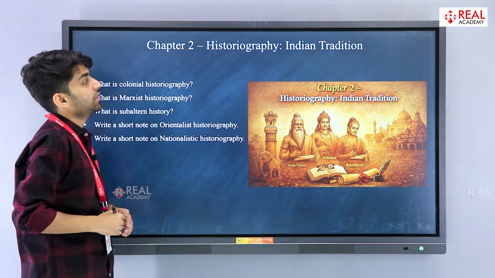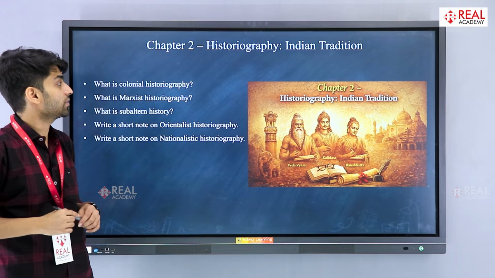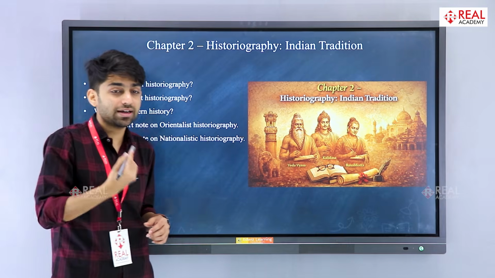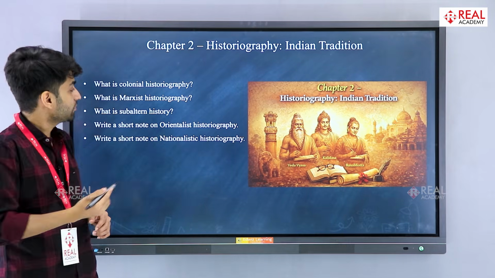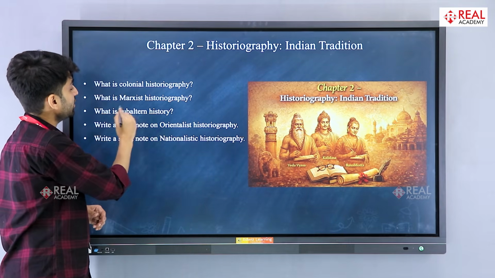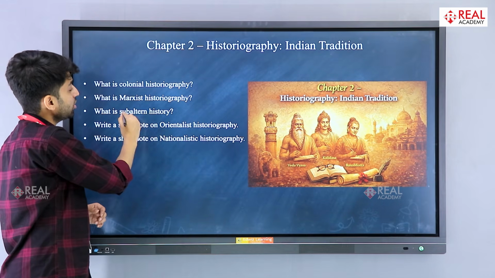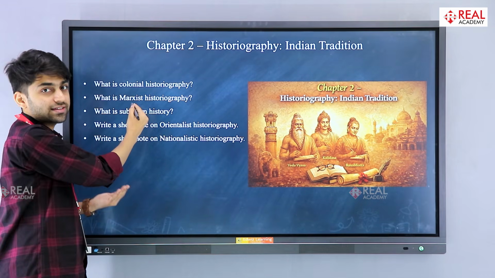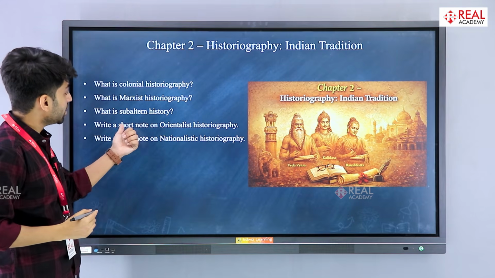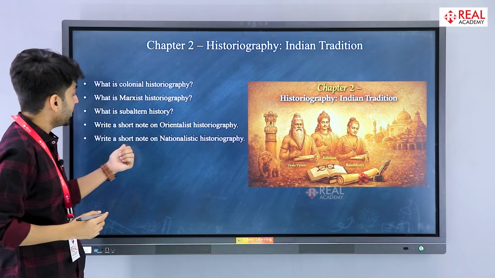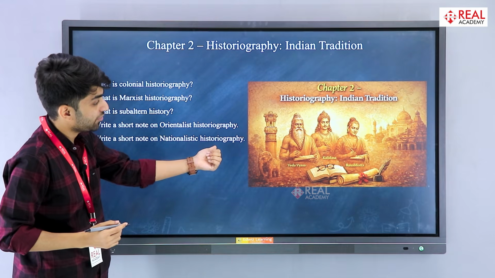Then comes the second chapter, historiography, Indian tradition. Here you will be asked colonial historiography. This has been asked multiple times. Marxist historiography, subaltern history. Now these both things are related because subaltern history has its root in the Marxist historiography. And then comes write a short note on Orientalist historiography. Write a short note on nationalist historiography.